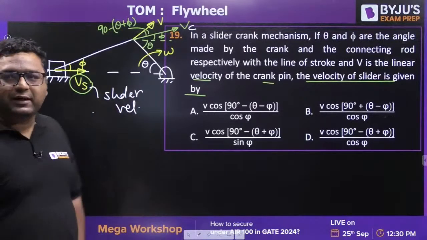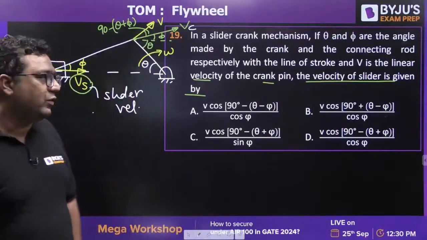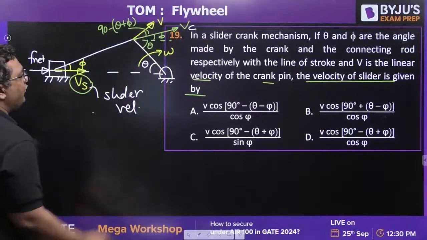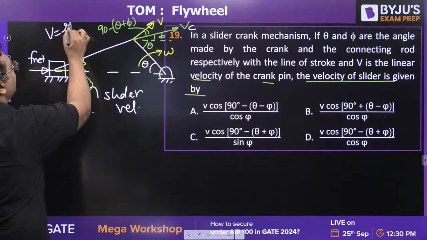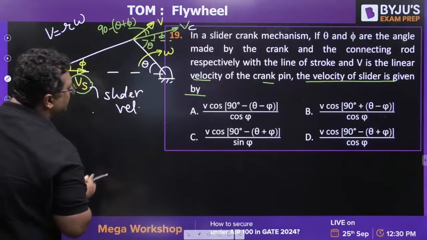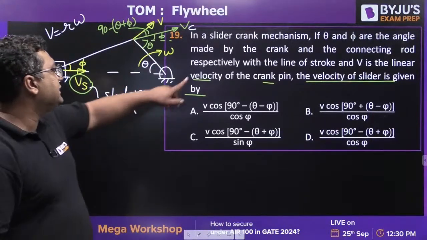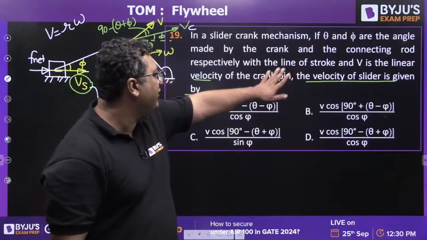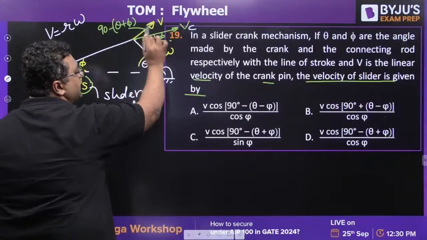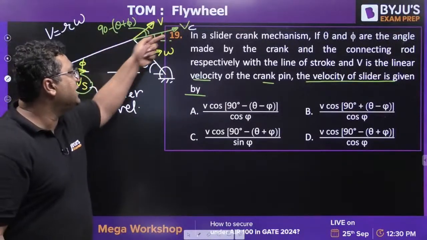And yes, anybody have solved this? Yes, very good. So you are having this as VC, this as V. So V is nothing but R omega, you very well know that. So the cos component of VC is going to be this. So what they are saying is the line of stroke, and V is the linear velocity of the crank pin. So they have given this velocity as V and this velocity as VC.